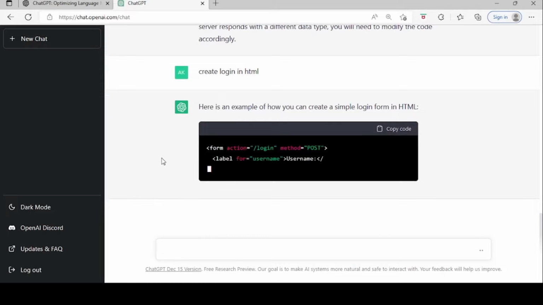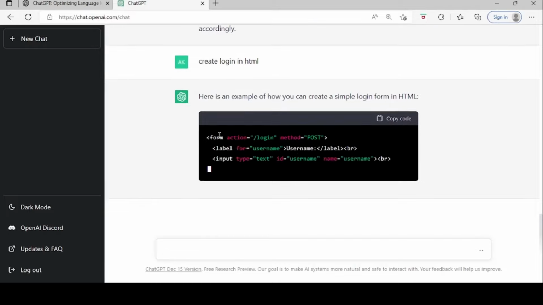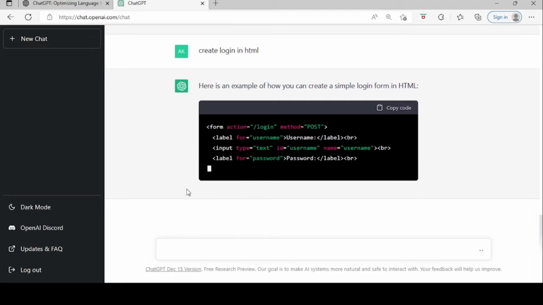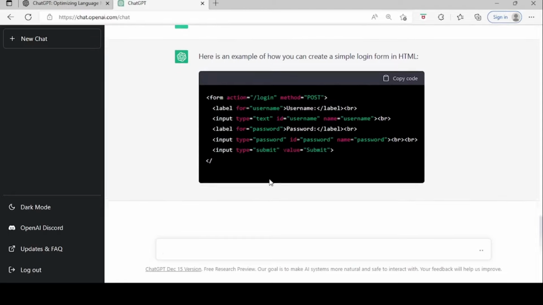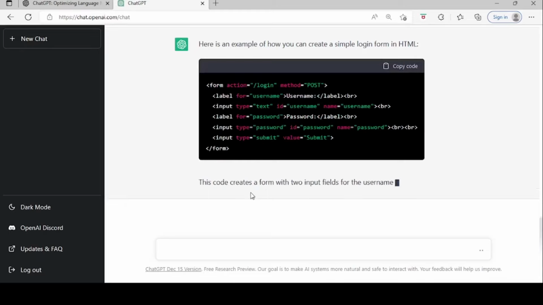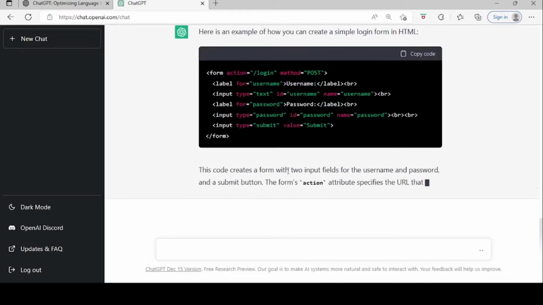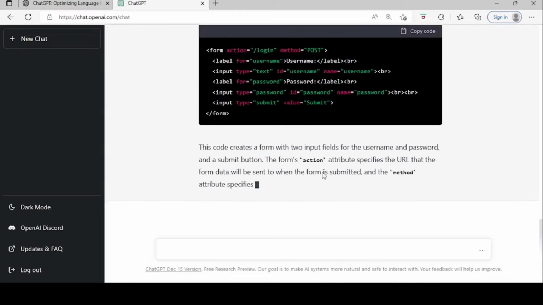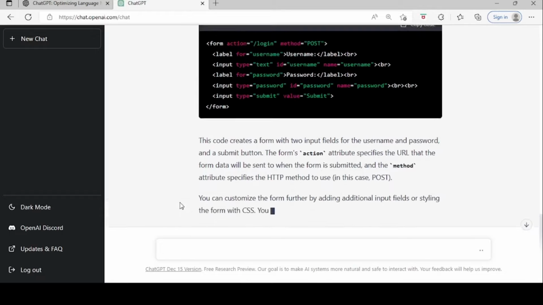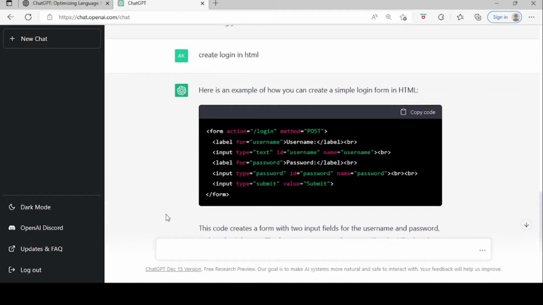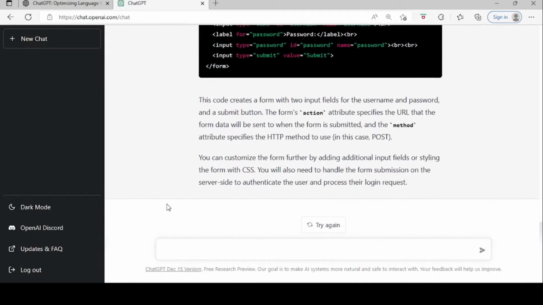See how it automatically creates a form tag in HTML, with explanation given below of the use of the form tag, action attribute, and method that you can use in your development.